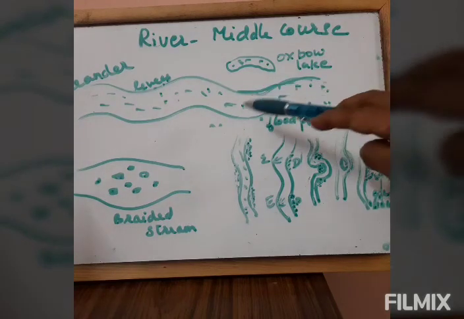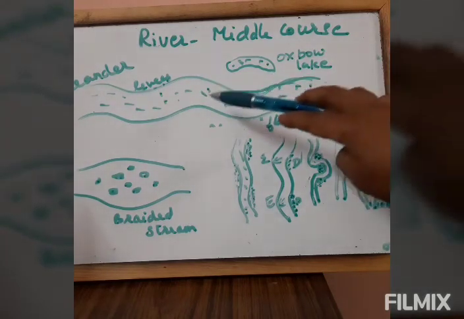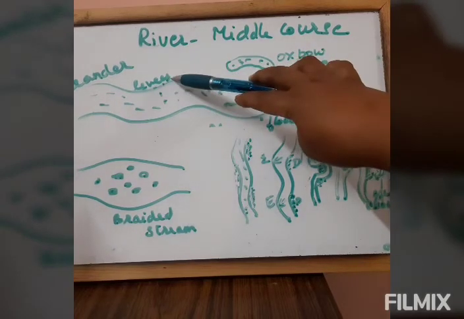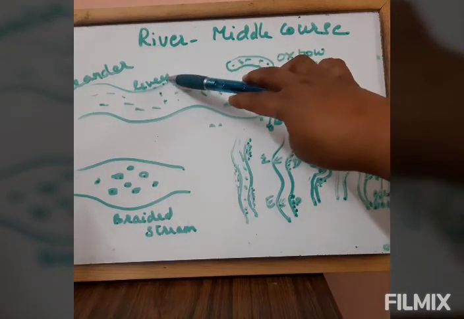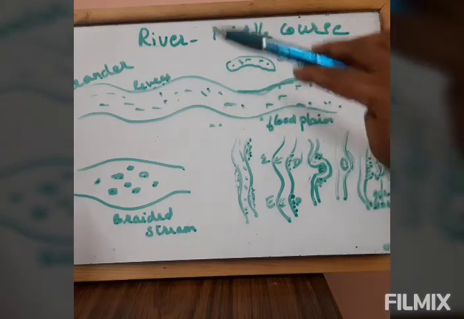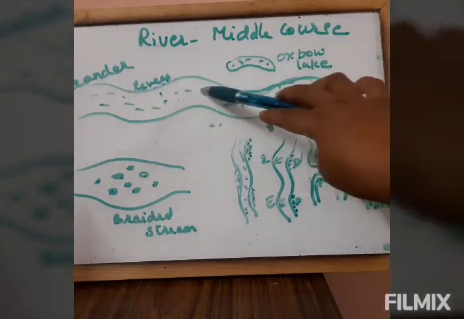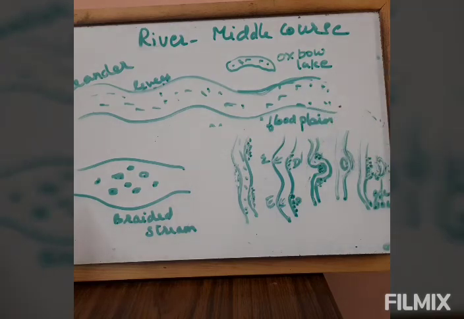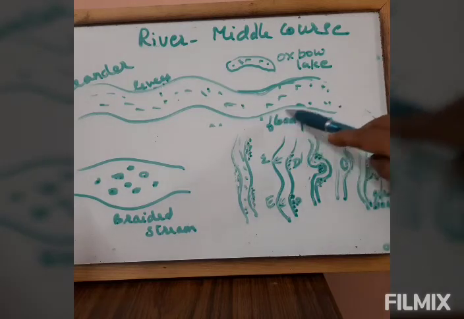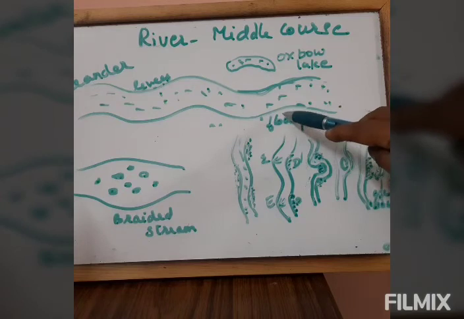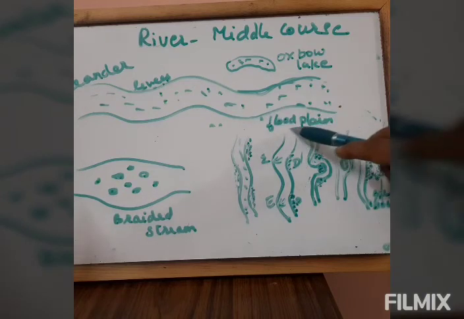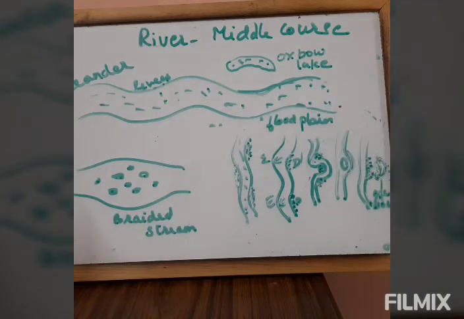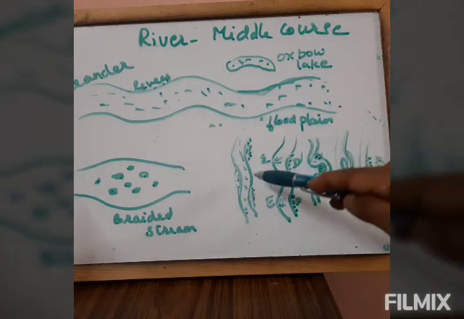In this diagram we find meanders. The river meanders. So you find levees, which are the deposits that form natural embankment. Oxbow lakes, and you find here the floodplain. That is the deposits brought by the river make the floodplain. So the river which was flowing here leaves the deposits and makes a level land. That is floodplain.